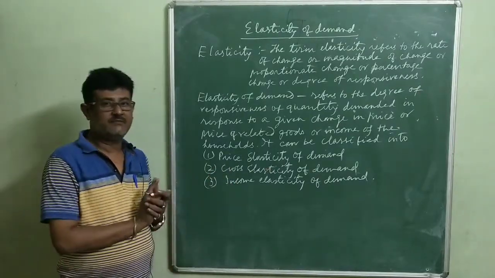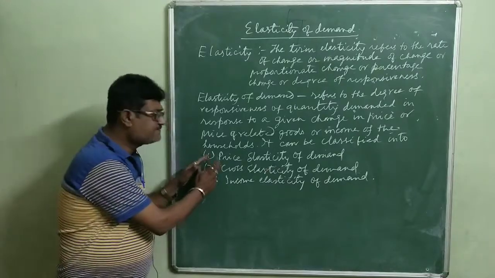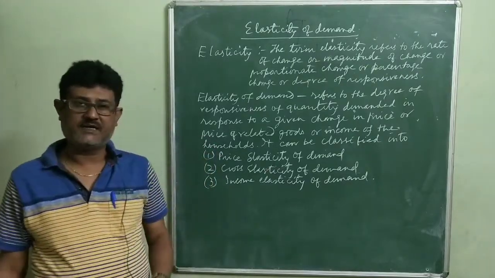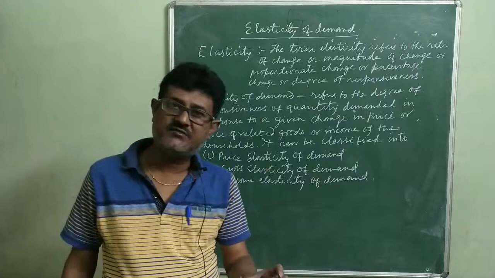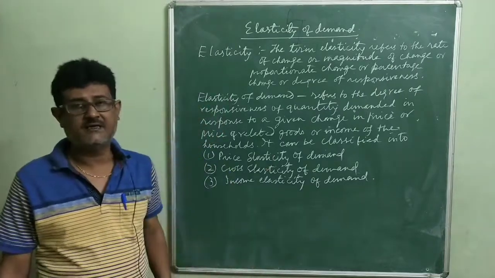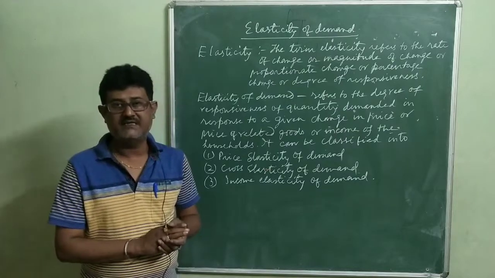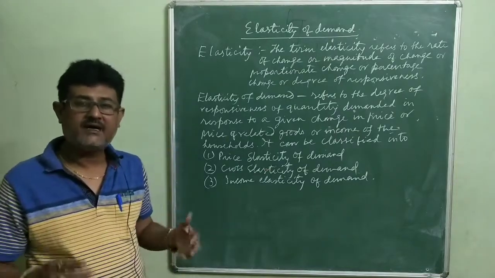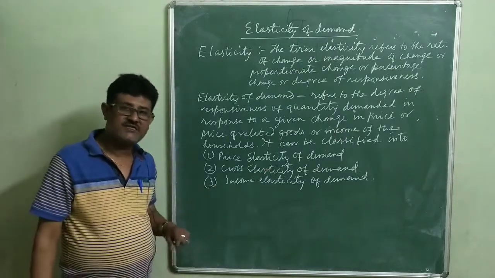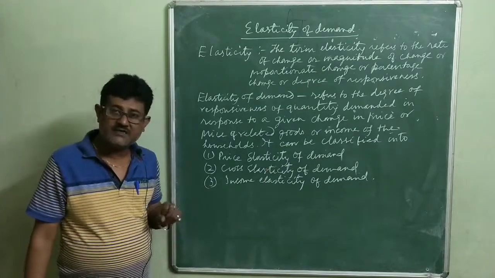Now you must remember that what is price elasticity of demand? Price elasticity of demand refers to the percentage change in quantity demanded brought about by a percentage change in price of the commodity. What does it mean?